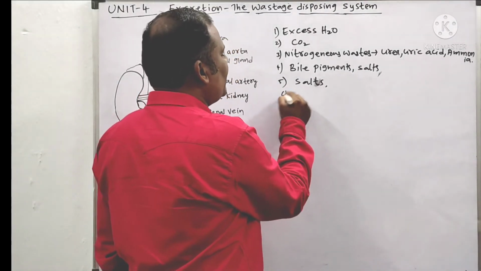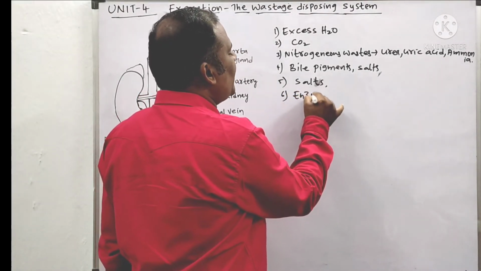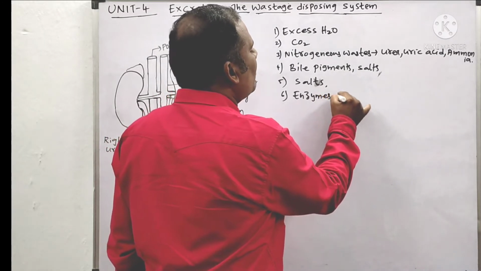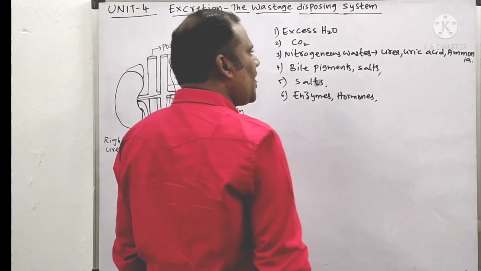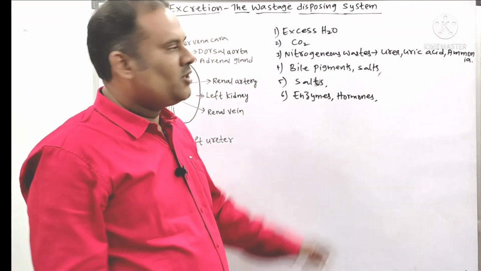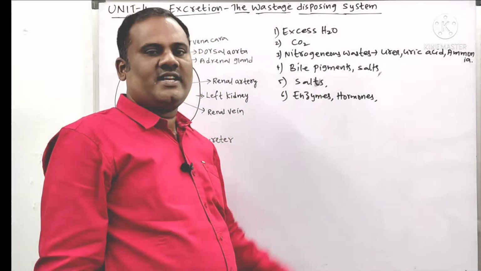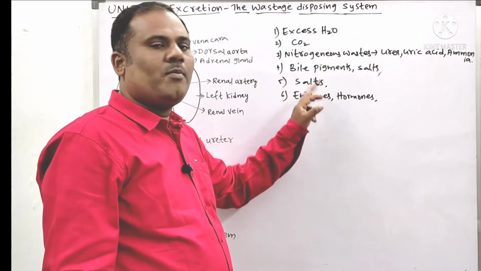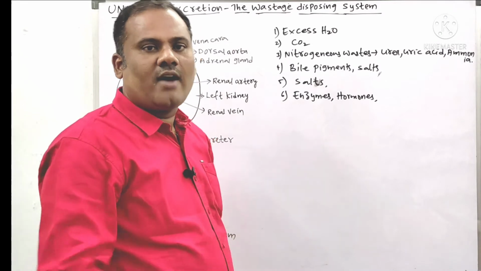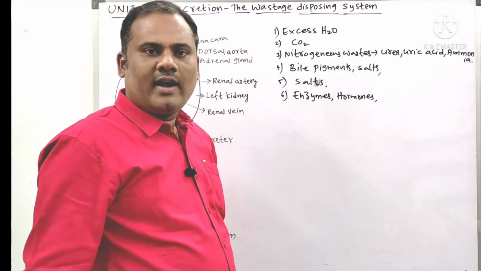Along with that, the excess amounts of enzymes as well as hormones are also excreted out. So these are all the waste products which have to be excreted out from our body. ఇవన్నీ మన బాడీలోకి వెళ్ళి బయటకు excrete కావాలి, లేకపోతే dangerous to our health.